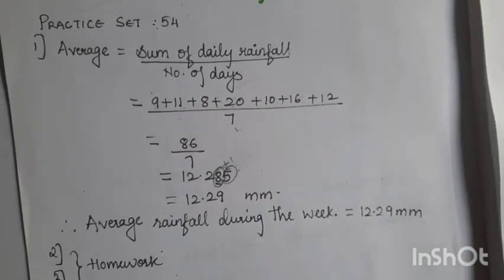Next, the second and third you have to do for homework. It is the same as that. You add them and divide by the total number of values given to you.